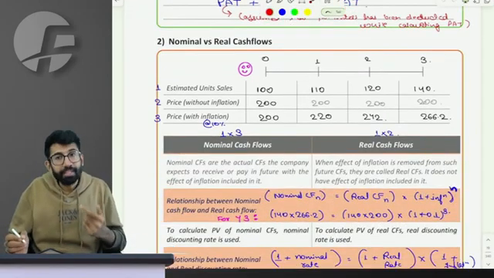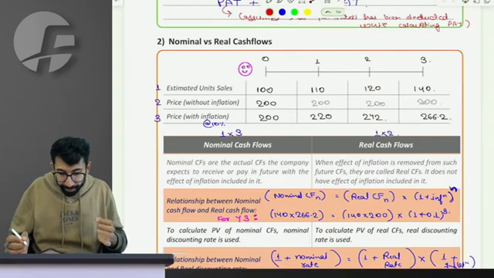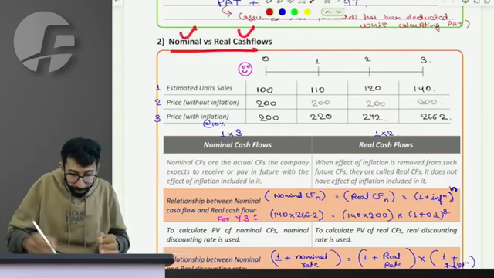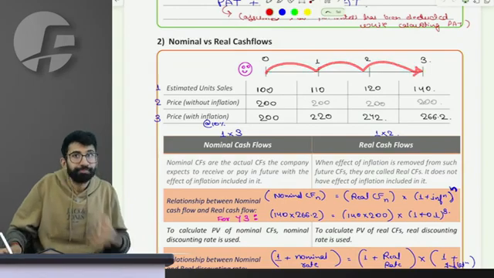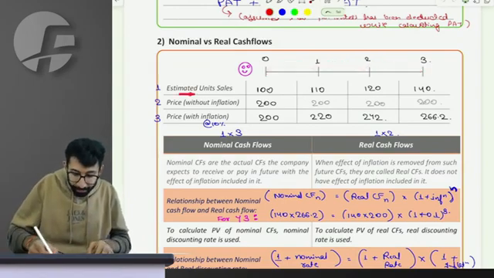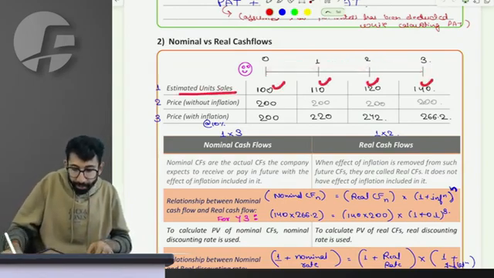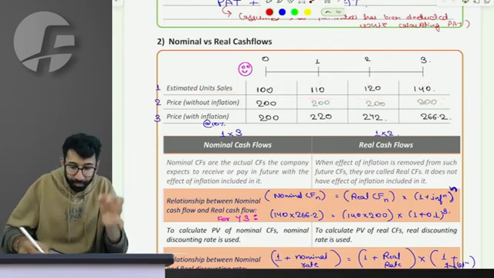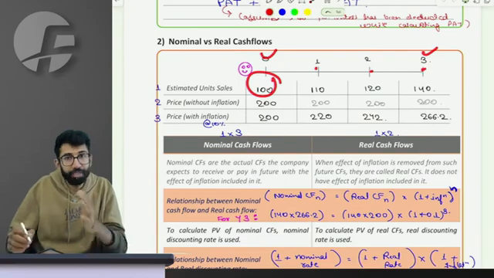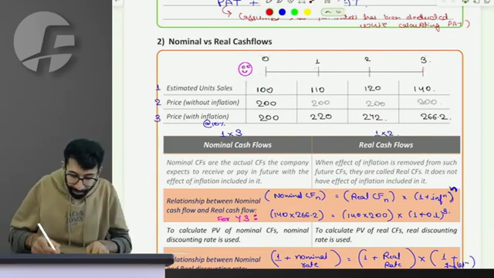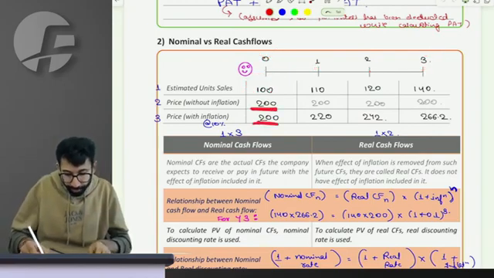Now that CFAT that you calculate can be real versus nominal. What do you mean? Let's imagine that I'm trying to predict the future. I'm a company, I'm trying to predict that I will sell 100, 110, 120 and 140 units of my product from year 0 to year 3. Year 0 is the actual number, 1 to 3 are the projections. Right now the price per unit in the market is 200.